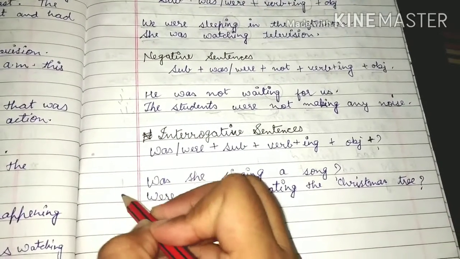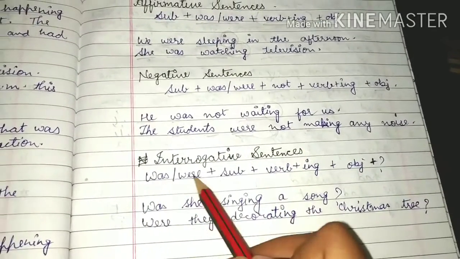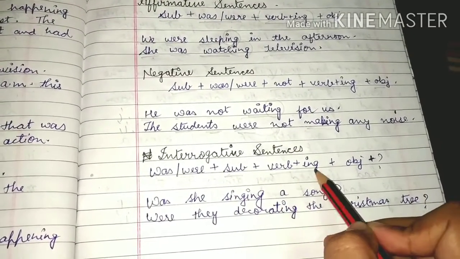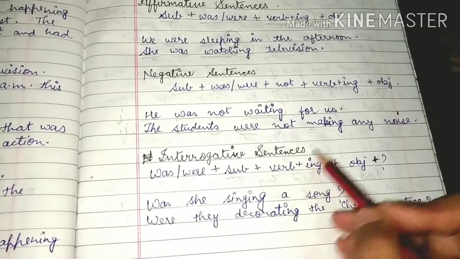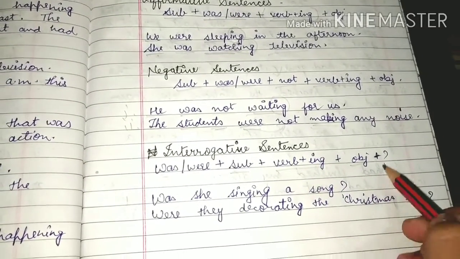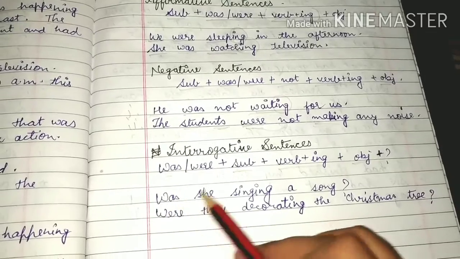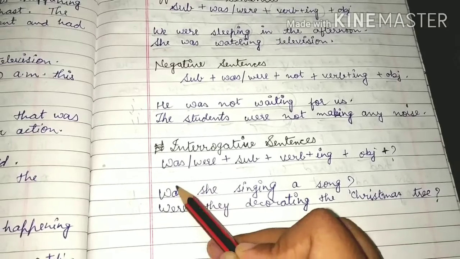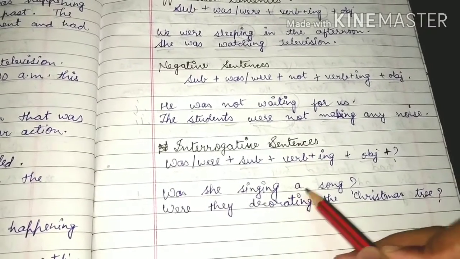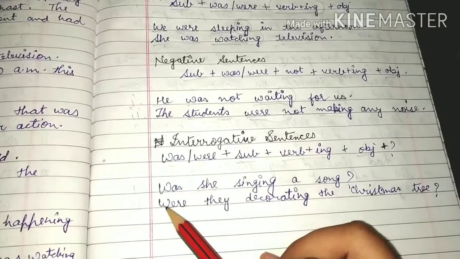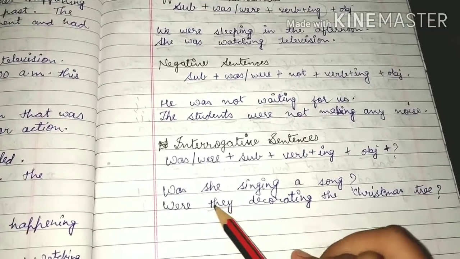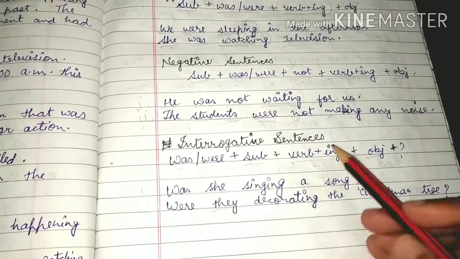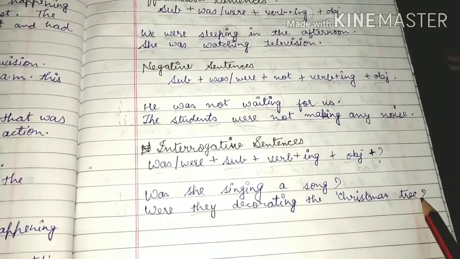Interrogative sentences. Firstly we write the helping verb was or were, then subject, then verb plus ing form, meaning we add ing to the verb, then object and question mark. Was she singing a song? She is a singular subject, that's why I've written was. Were they decorating the Christmas tree? They is a plural subject, that's why I have used were.